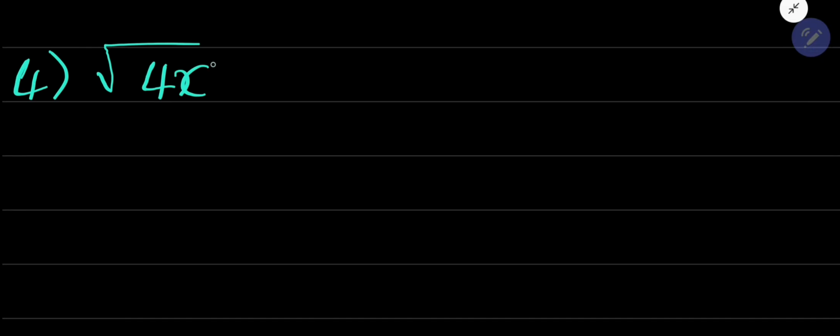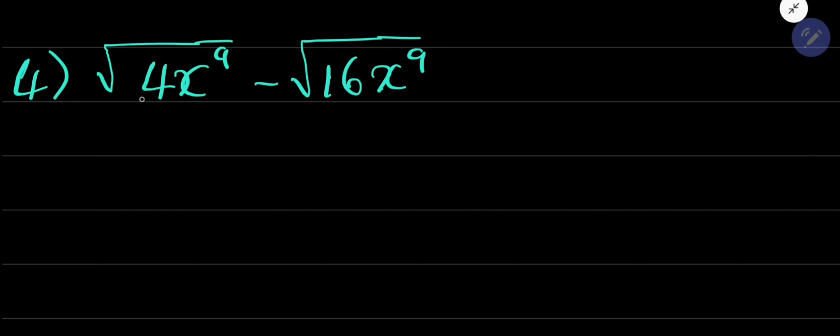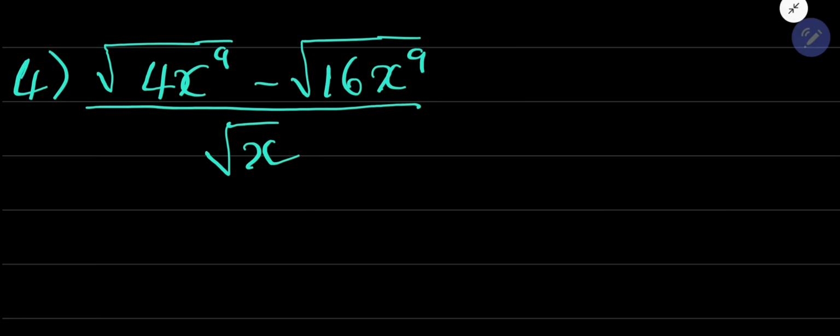The last one, guys, let us do this one. Square root of 4x exponent 9 minus square root of 16x exponent 9, all of them divided by square root of x. Okay, so now where do we start, guys?